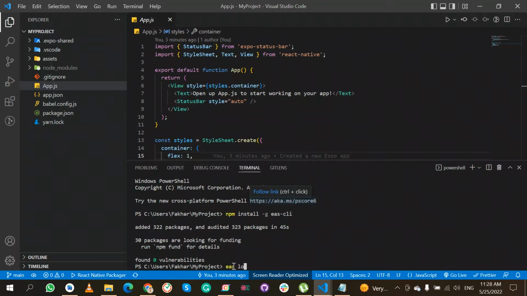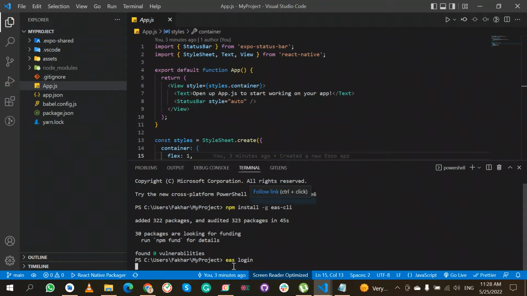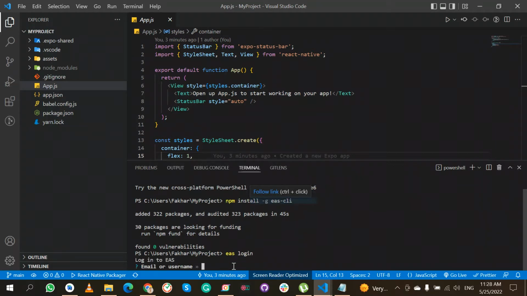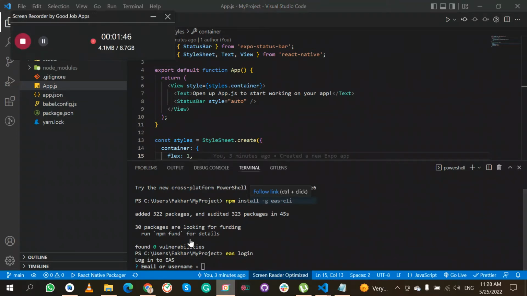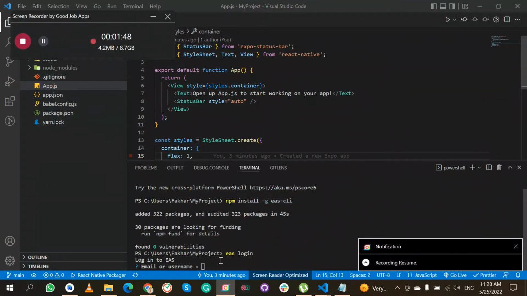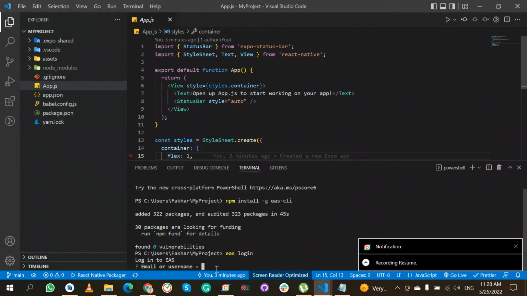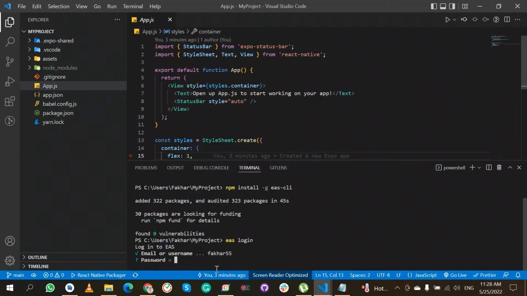Now we will log in. Yes, login. I will enter my name here, and I will enter my password here.